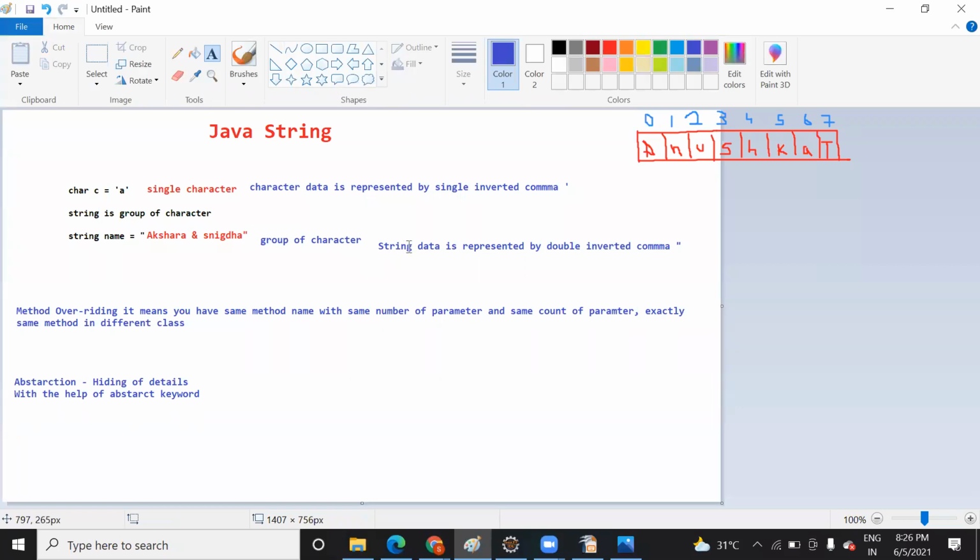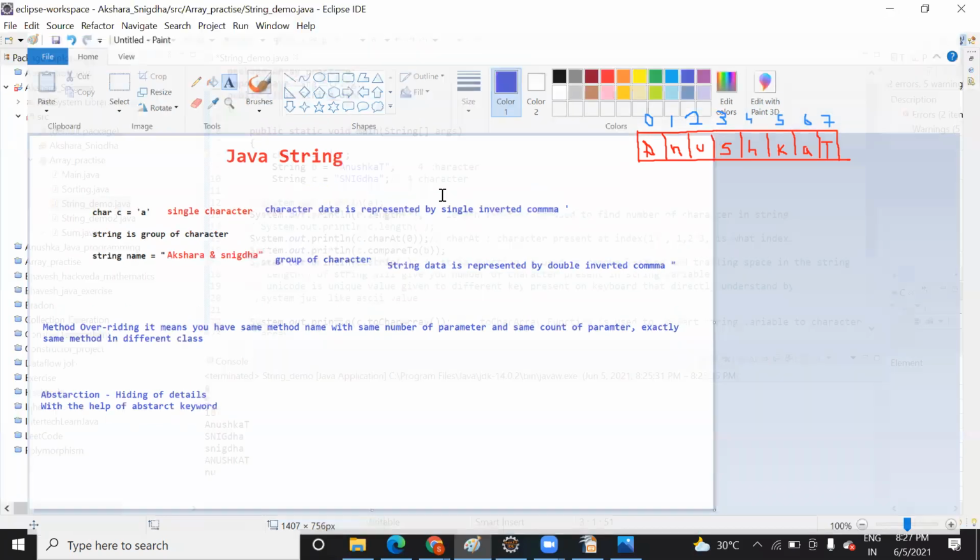String data is always represented with double quotes, and character data is saved in a single variable with single quotes. Suppose you tell me, if I save 1 2 3 4 5 6 within double quotes, will it be a string or integer data?